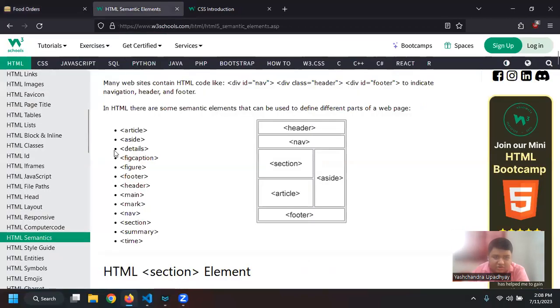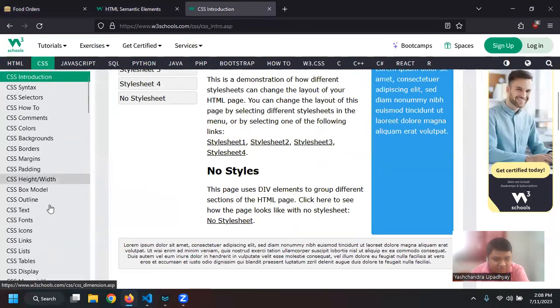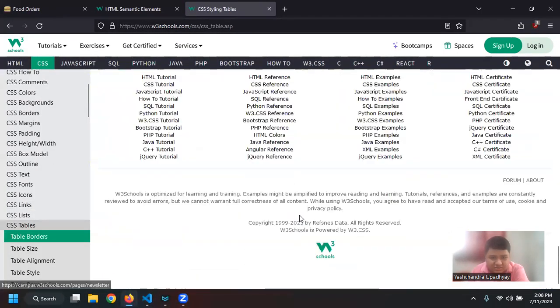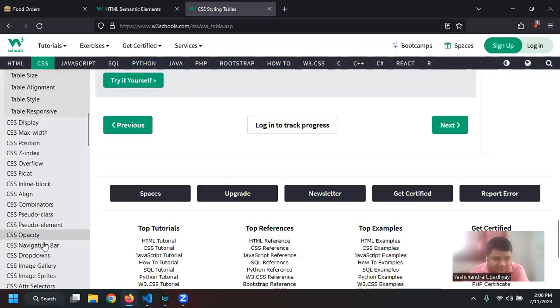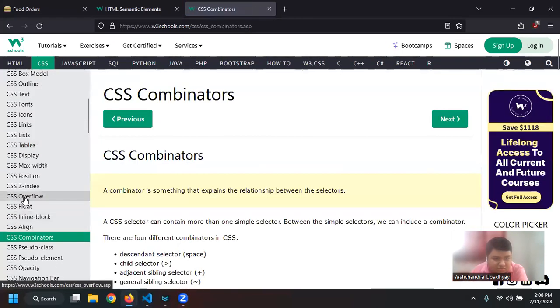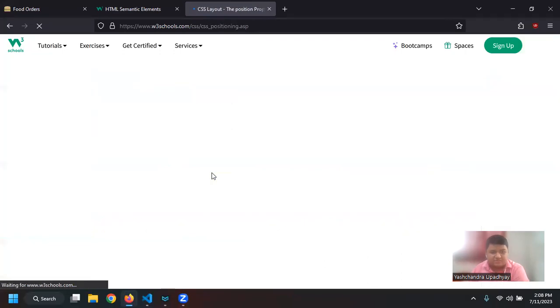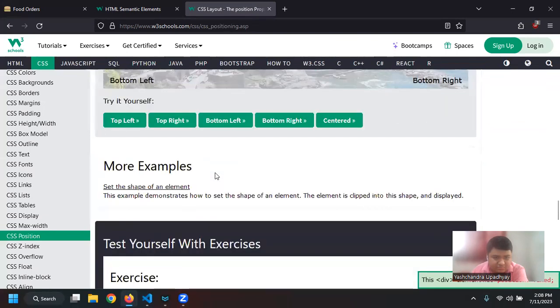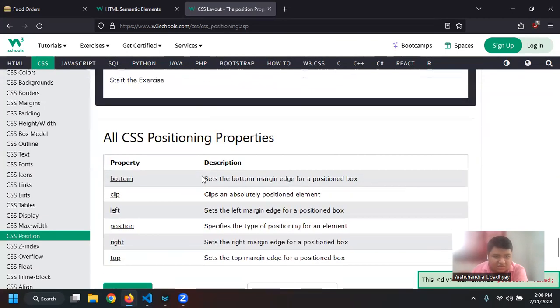When we go on this website, let me go on this. So let us say I have this open, let's go on CSS, and if I just scroll down. Yeah, so you can see all the CSS properties, right?